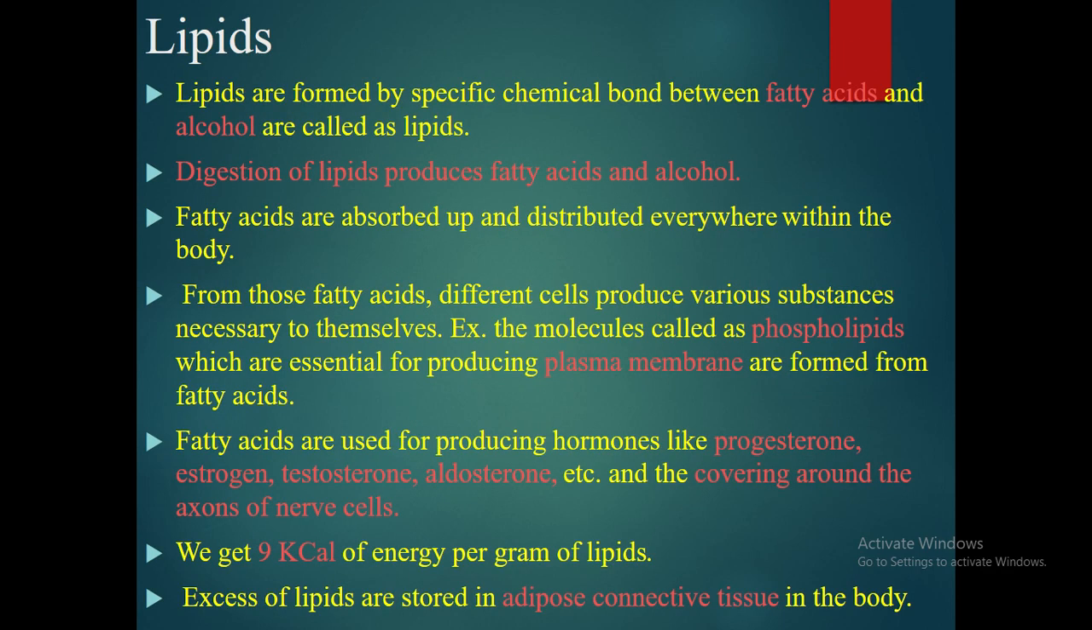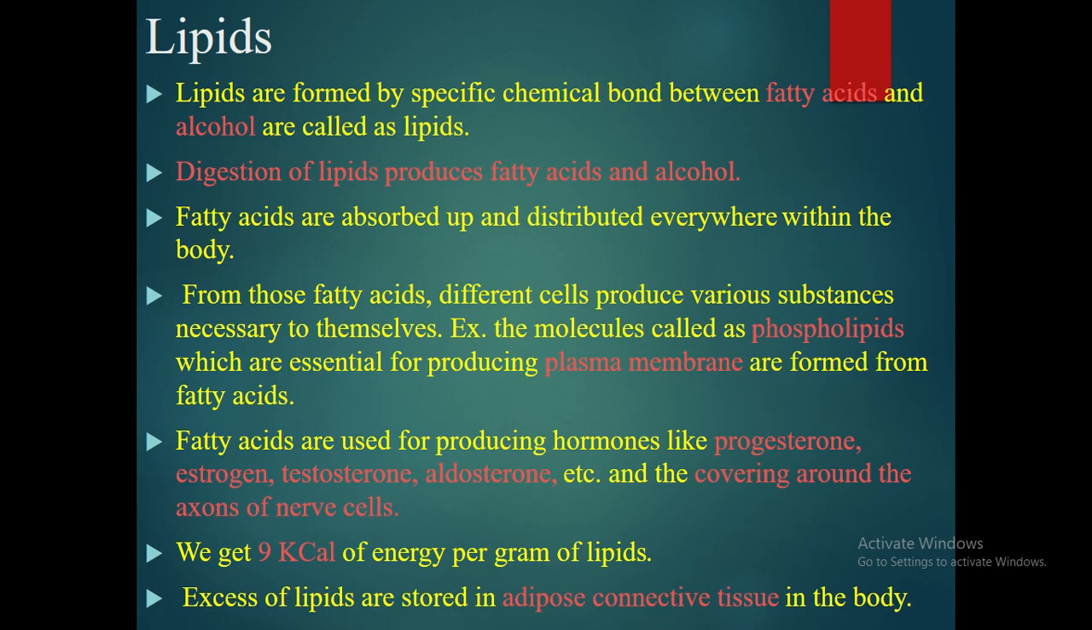Now, energy from the lipids. Lipids are formed by specific chemical bonds between fatty acid and alcohol. So if we digest lipids, what do we get? Fatty acid and alcohol. Fatty acids are absorbed and distributed everywhere within the body, and from those fatty acids different cells produce various substances necessary for themselves. For example, the molecule called phospholipid, essential for producing plasma membrane, is formed from fatty acid.